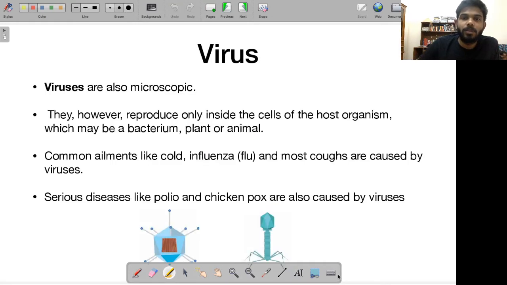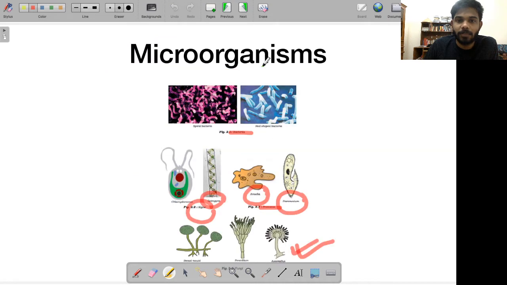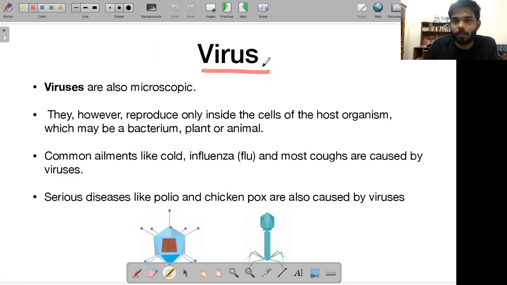Okay, so let's talk about viruses. Peculiar kind of microorganisms. Okay, viruses, they are also microscopic. They cannot be seen with naked eye again. These viruses, however, reproduce only inside the host cell. So if you ask, is a virus living or dead, that's a very tricky question to ask. Why? Because a virus is pretty much dead.